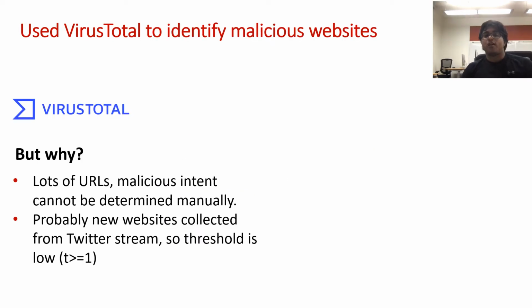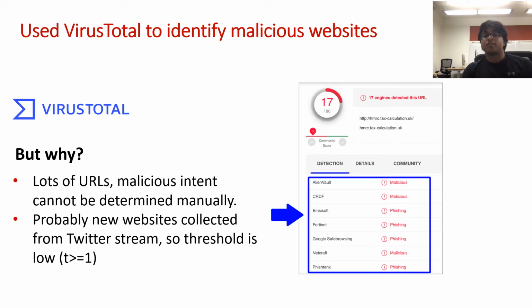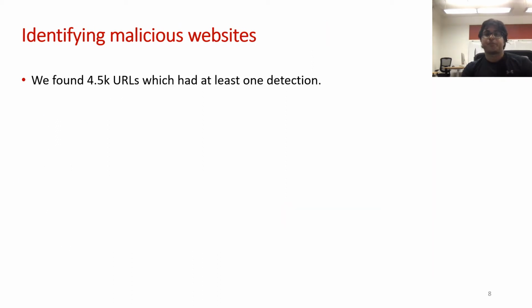To find the malicious URLs in our dataset, we scan them using VirusTotal. VirusTotal is an online tool which aggregates the detections of 80 different anti-phishing engines into a single score. A typical VirusTotal scan report for a URL shows both the total number of detections as well as the name of the tools which detected the URL. We label a URL as malicious when it is detected by at least one engine on VirusTotal. In this way, we found a total of 4,500 URLs which had at least one detection.